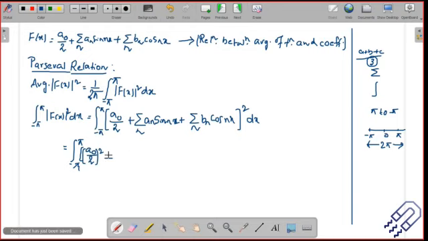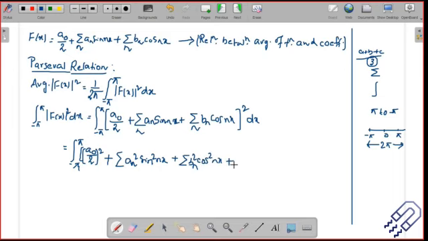I'm not going to write down the multiplicative terms here. So we get an squared sin squared nx plus bn squared cos squared nx.